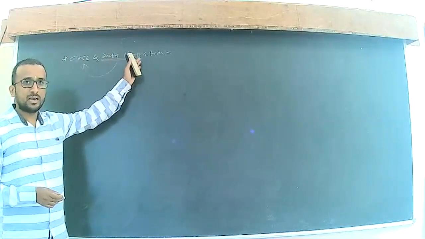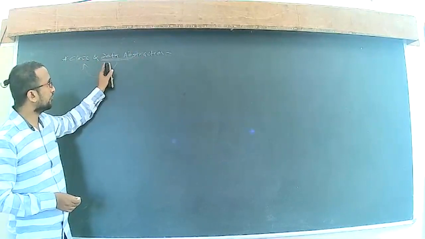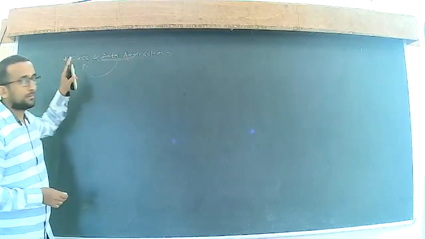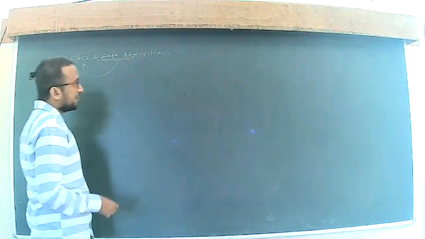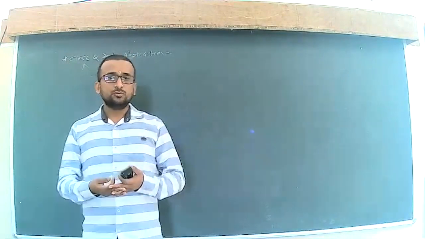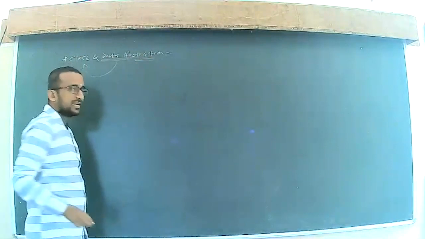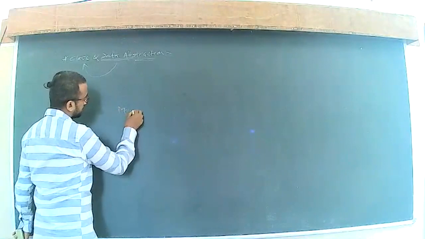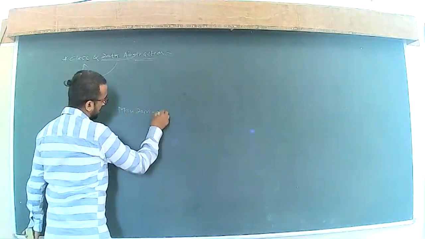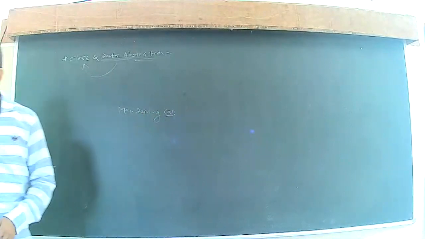We discussed this data abstraction, and we also discussed how we can implement the data abstraction by using a class in our C++ program. But I want to give a real life example to understand the abstraction concept. One real life example is a man driving a car.